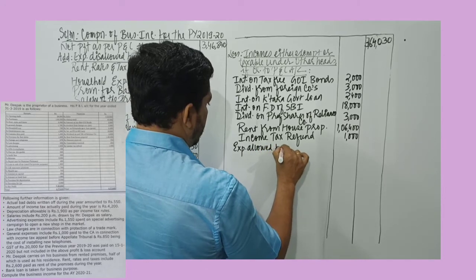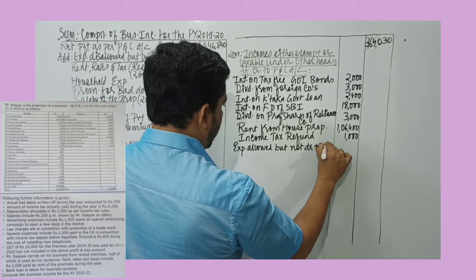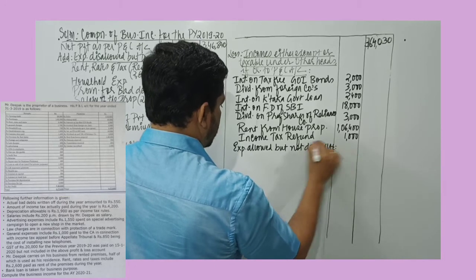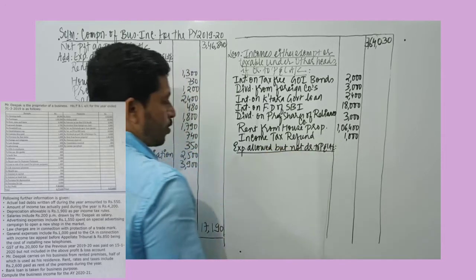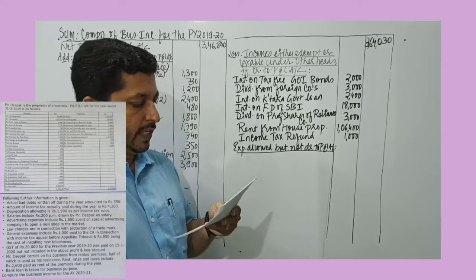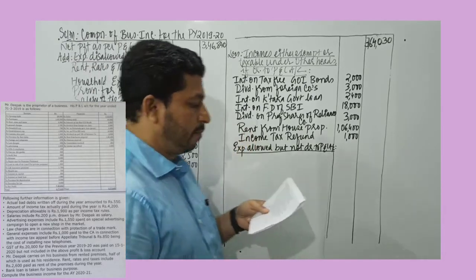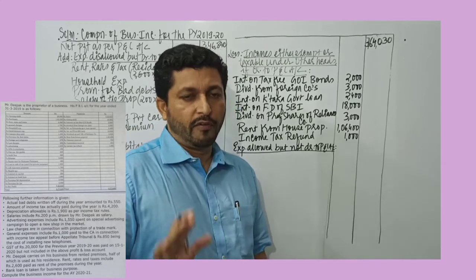Expenses allowed but not debited to profit and loss account. There may be certain business related expenses which are allowed, but due to some reason it is given outside profit and loss account. Let's check. We are given with the item actual bad debts written off during the year amounted to 550.